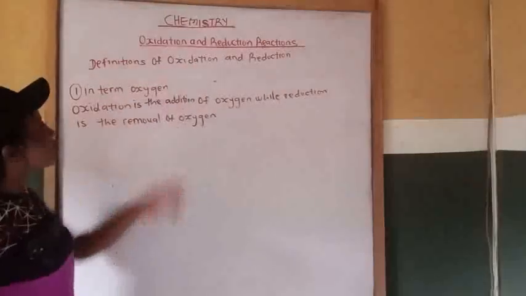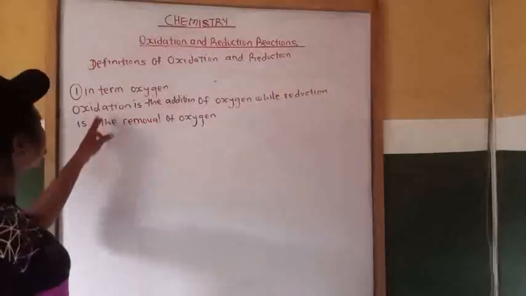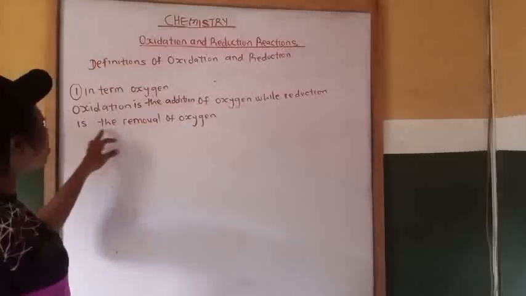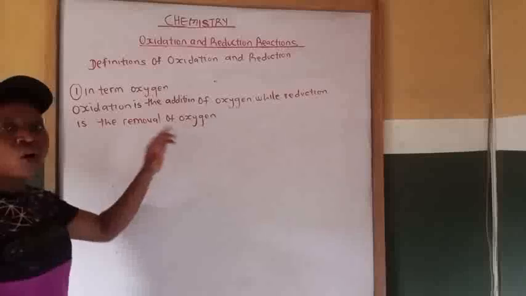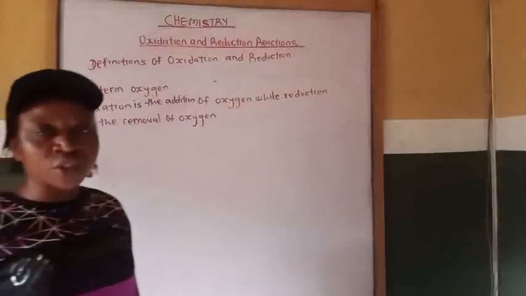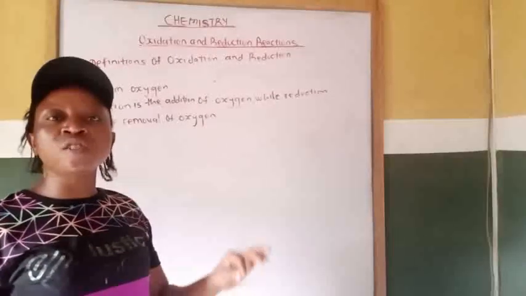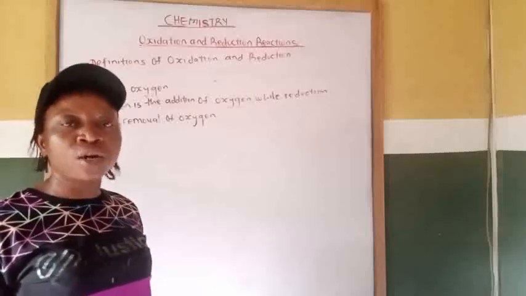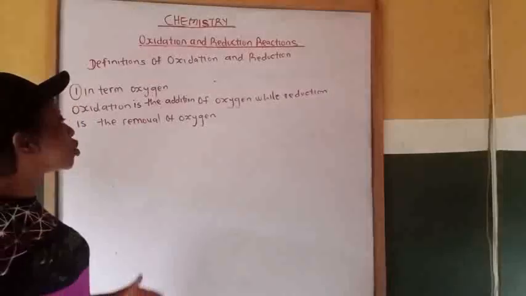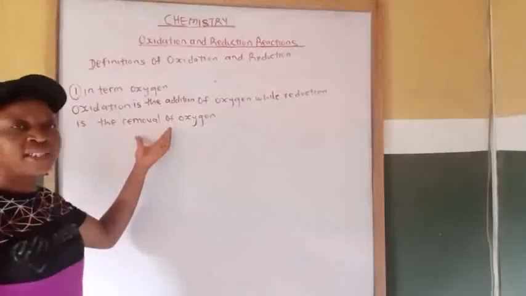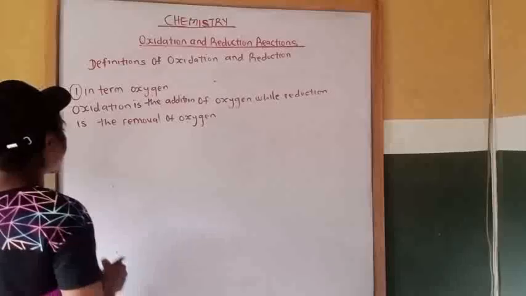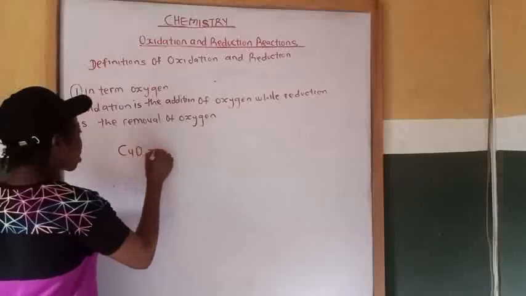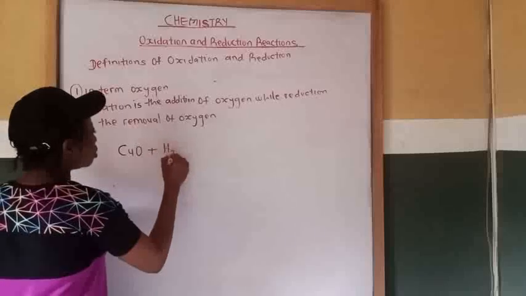Now, in terms of oxygen, oxidation is the addition of oxygen, while reduction is the removal of oxygen from an oxygen containing compound. So let's explain this with a chemical reaction. Let's look at the reaction between copper oxide and hydrogen gas.